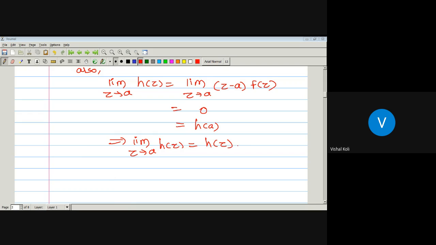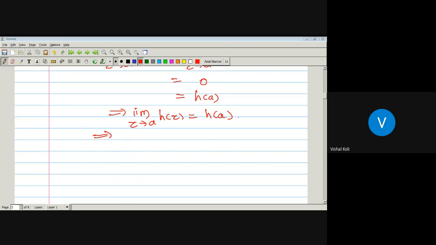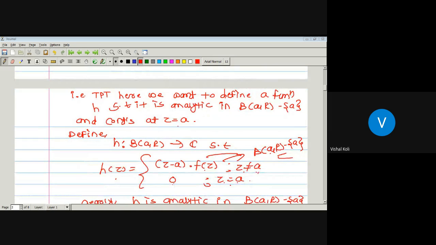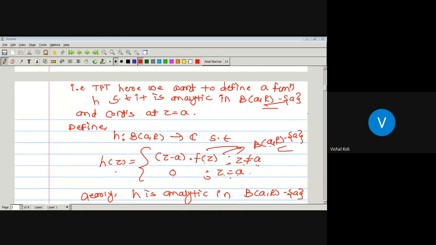Then by the definition of continuity, the given function is continuous at the point a, which implies h is continuous at the point z equal to a. So here our half part will be proved. That is, we have to prove that the given function h is analytic and continuous at the point z equal to a, and it is analytic in this open ball about a of radius r minus a. Sorry, here we have to prove that the given function is analytic in the whole disk.